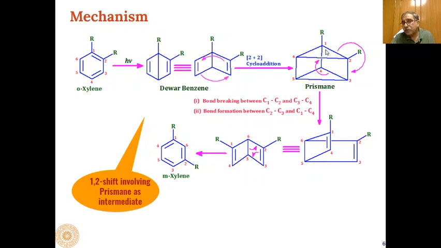So this bond breaks, 1 and 2, and the 2 electrons present at this place will form a carbon-carbon double bond at the 2 and 3 position. Similarly 3 and 4 will break, the 2 electrons from here will be shifted to this position and they will form a carbon-carbon double bond at the 1 and 4 position.